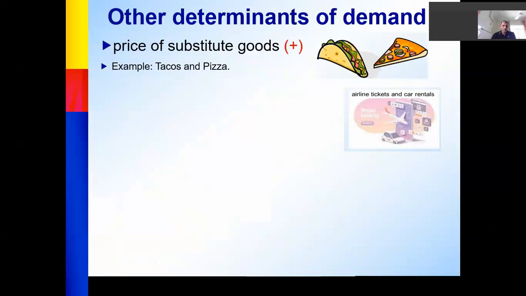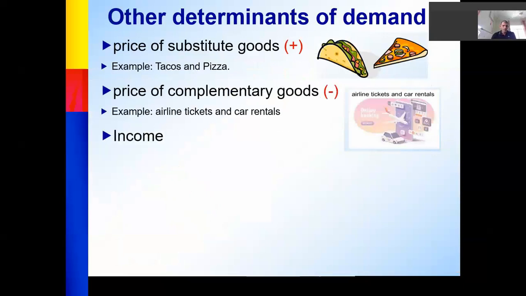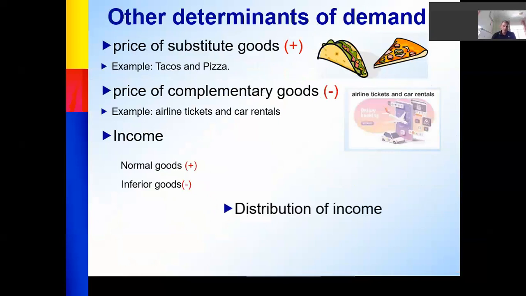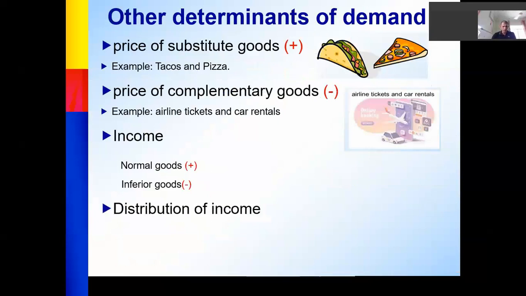Other determinants also: your income. If your income rises, for normal goods, positive; inferior goods, falls. Distribution of income. If most of the income goes to poor people, any increase in their salary will go to consumption. They want to buy more and more units, because they didn't have enough consumption of important goods.